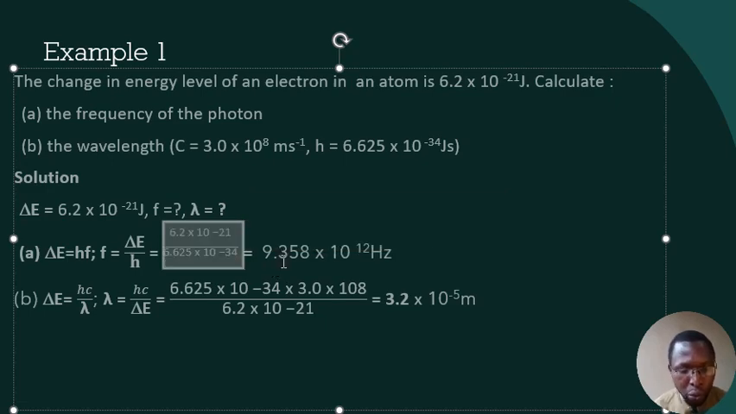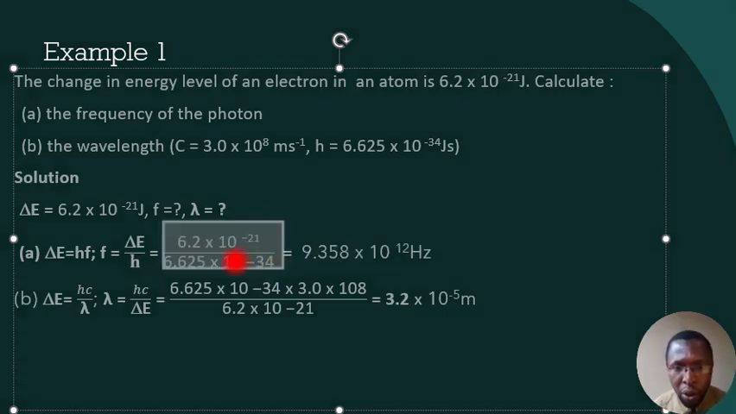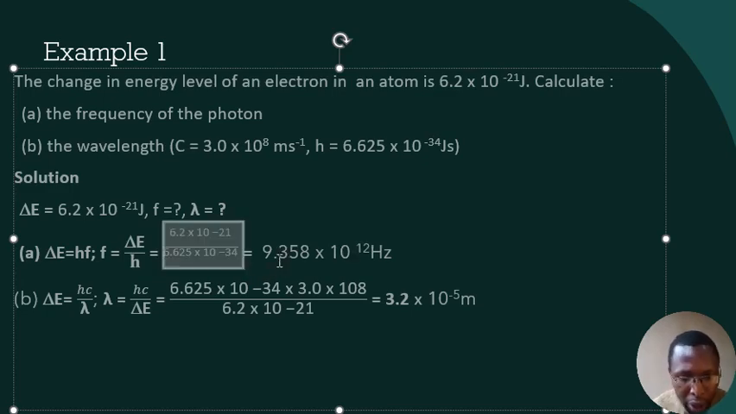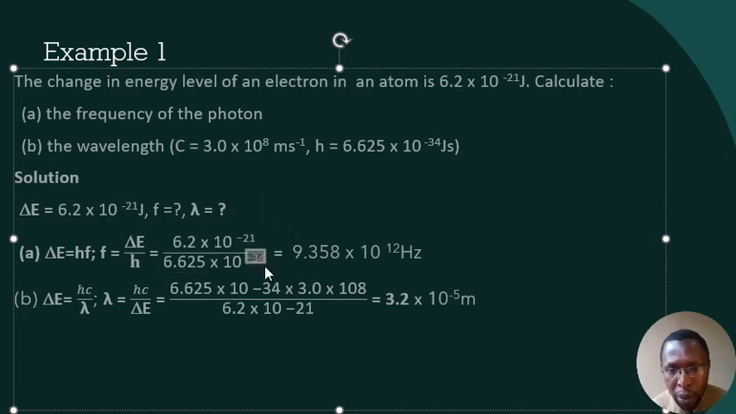So we have 6.2 times 10 to the power minus 21, over 6.625 times 10 to the power minus 34. Let's fix that, it's power minus 34. By the time we simplify this, we have our frequency to be 9.358 times 10 to the power 12 hertz.